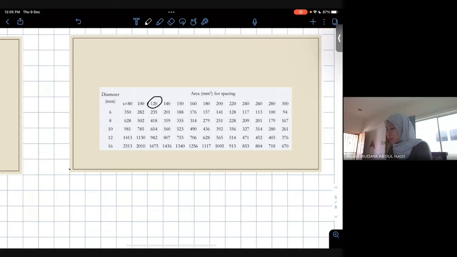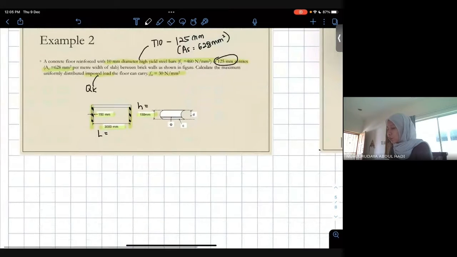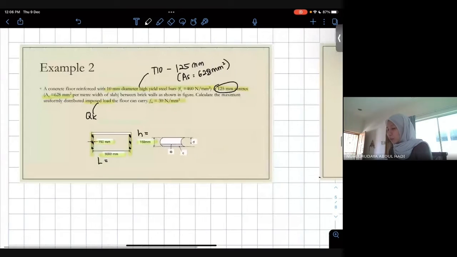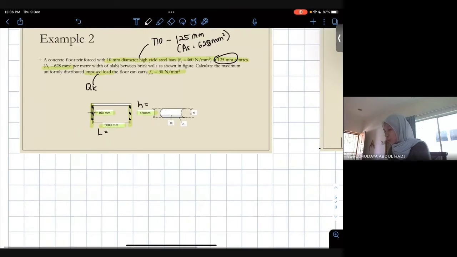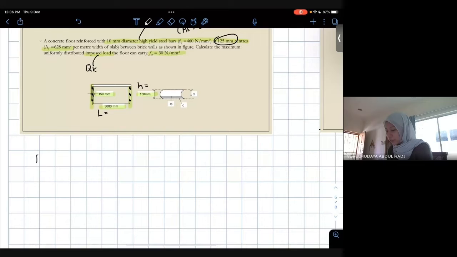You can see here 120, but 125 is not there. That's why it gives that 628. This is a simplified version, so that's why it gives that 628. If it gave 120 or 140, you can refer to this table to get the As to use for your calculation, because you will need the value. Okay, first thing that we need to do, we need to find the effective depth.